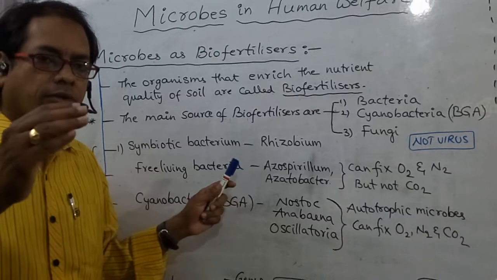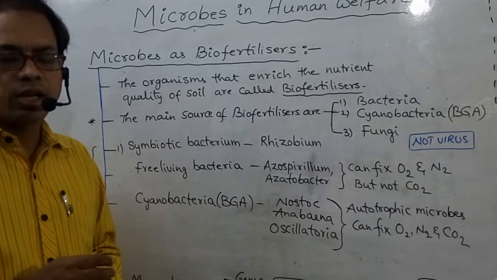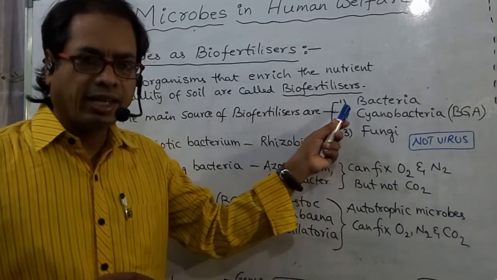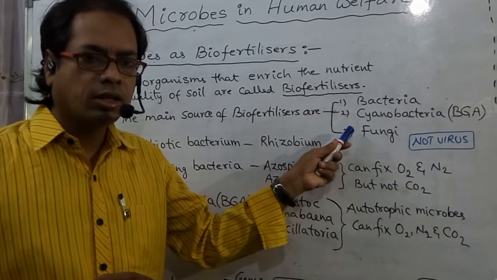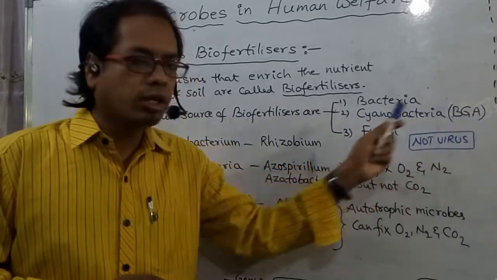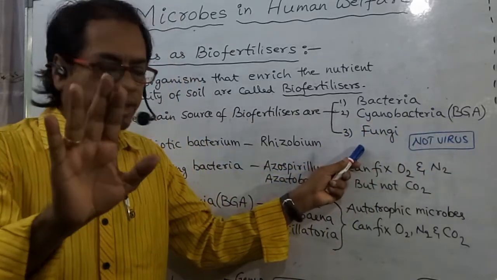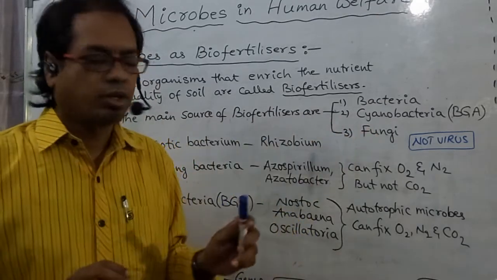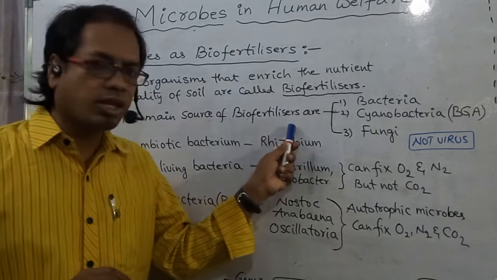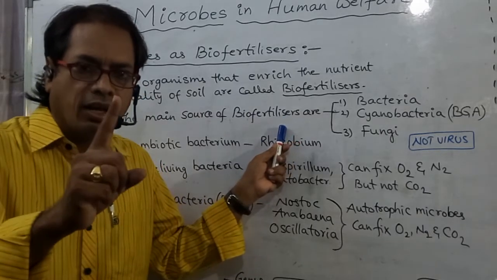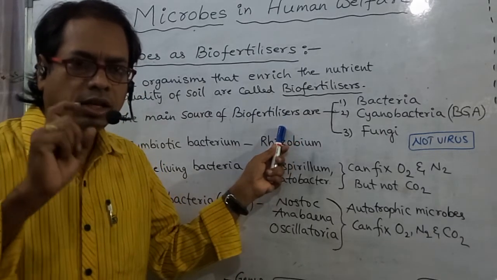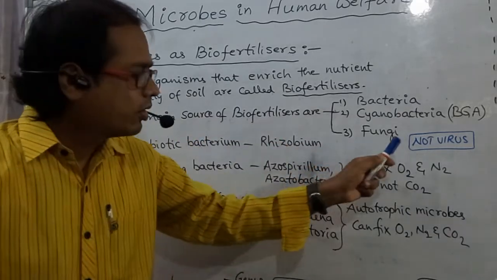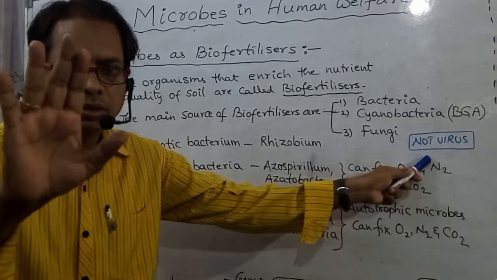How many types of biofertilizer organisms are there? 3 types of organisms are used. That is bacteria, cyanobacteria, also called blue-green algae, and the third one is fungi. Don't say virus. Viruses are not used as biofertilizers. So the main sources of biofertilizers are bacteria, cyanobacteria and fungi.